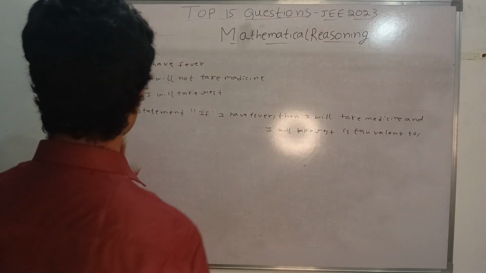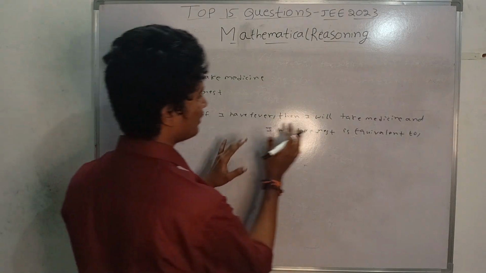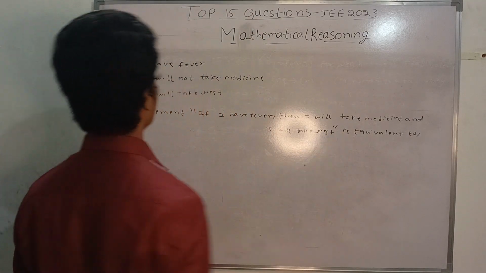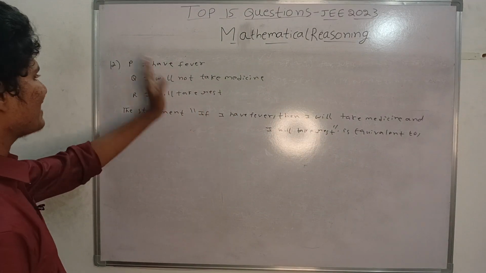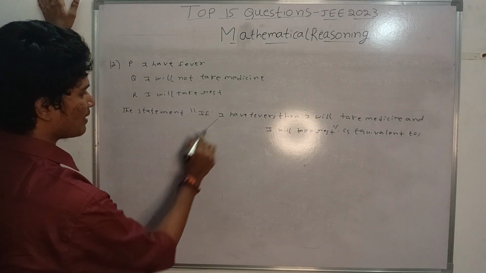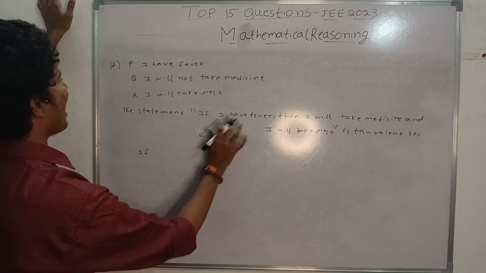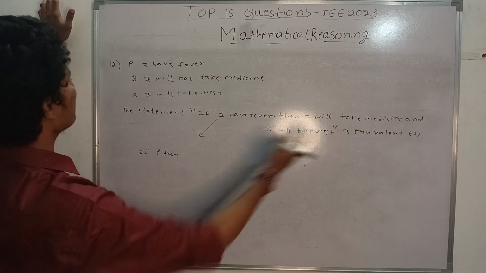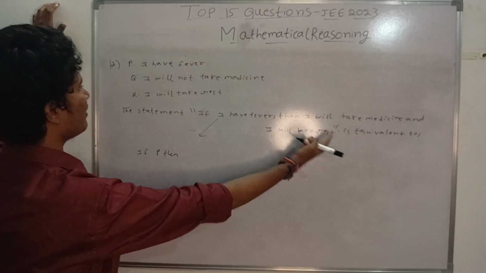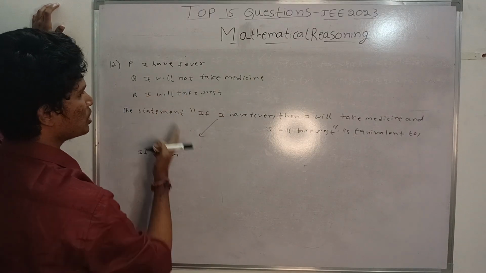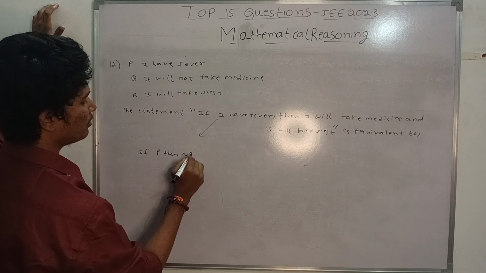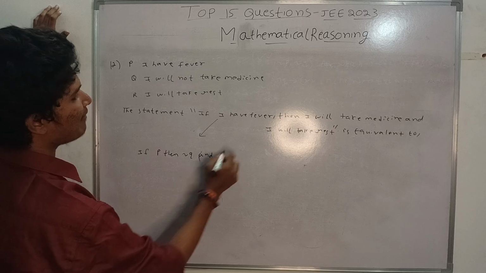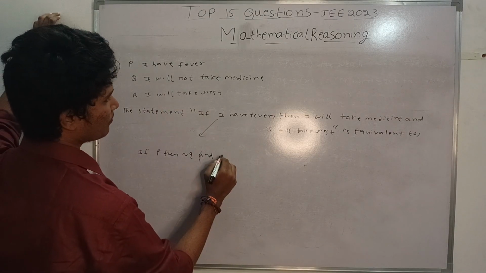They are asking, this is a statement. If I have fever, then I will take medicine and I will take rest. Up to now, these are the same statements. Suppose if you substitute this thing, if I have fever, that is P statement. If P then Q, that is I will take medicines. I will take medicines is there here, but here I will not take medicines. So it is contradiction to this, that is negation Q, and here I will take rest, that is R.